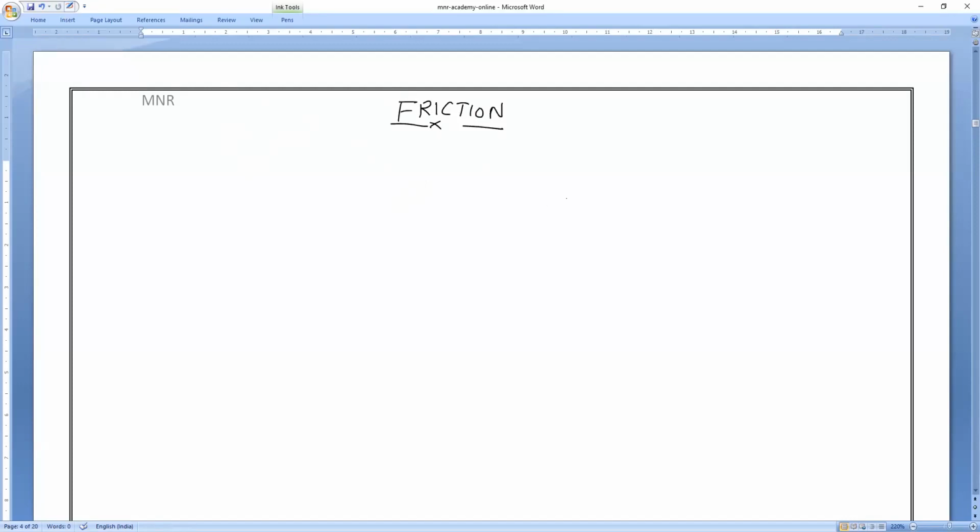So we all know that if an object is moving on a surface, for example, a ball is rolling on a surface in a particular direction, there is no visible force applied. There is no person catching the ball or stopping the ball, but still, after traveling a certain distance, the ball will automatically come to rest. Am I right or wrong, everybody?